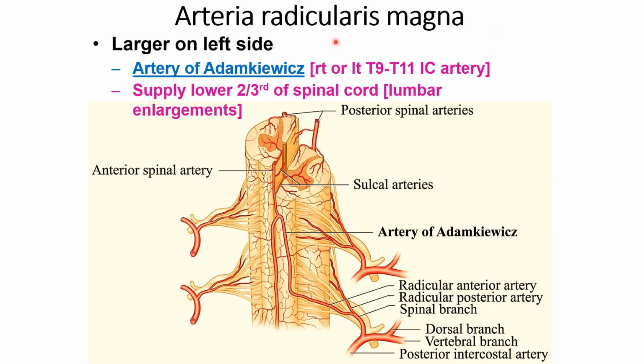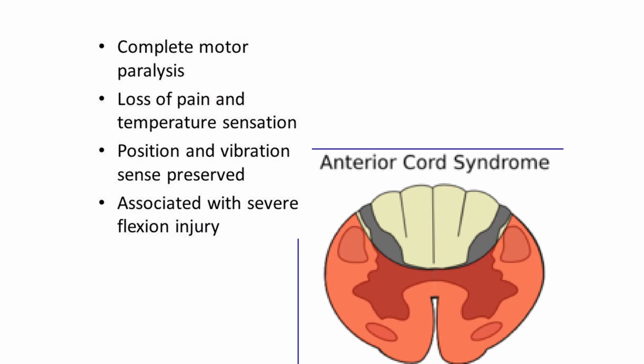The arteria radicularis magna is a large artery on the left side, the artery of Adamkiewicz, arising from the T9 to T11 intercostal artery, and it supplies two thirds of the spinal cord lumbar enlargement. This name is given to the largest branch on the left side. This is the artery of Adamkiewicz. So these are the supply of the spinal cord.